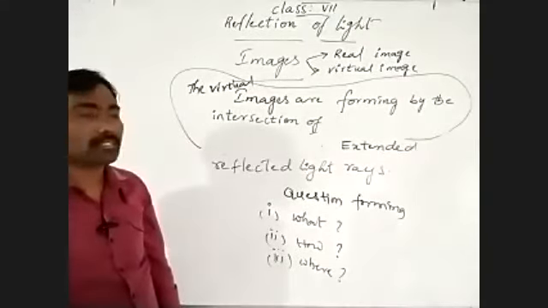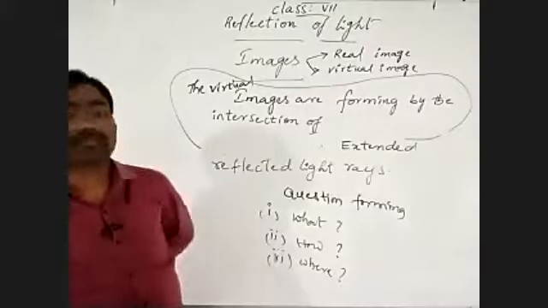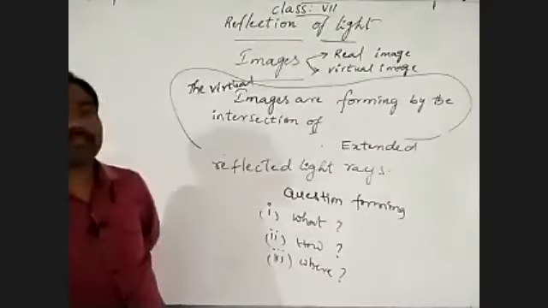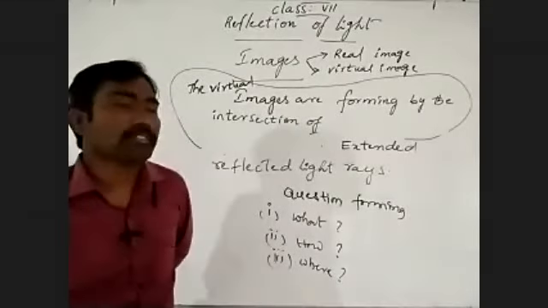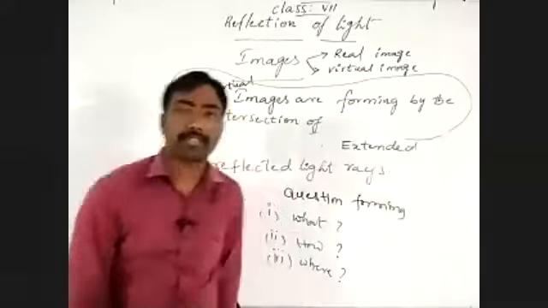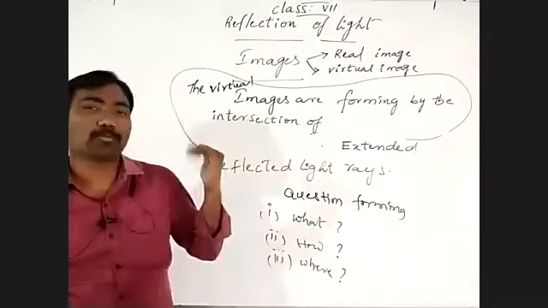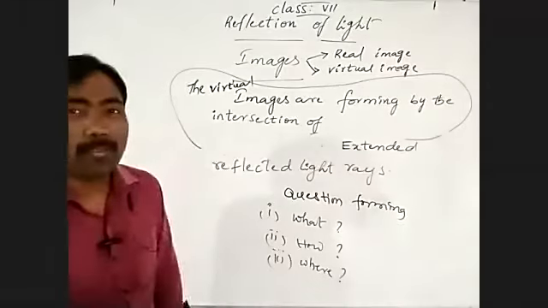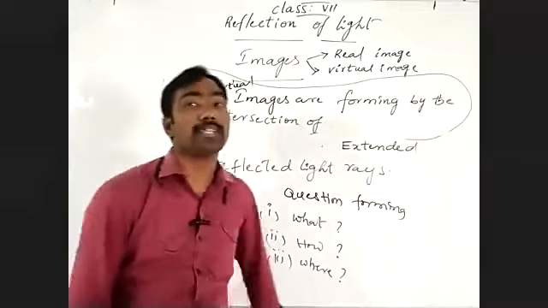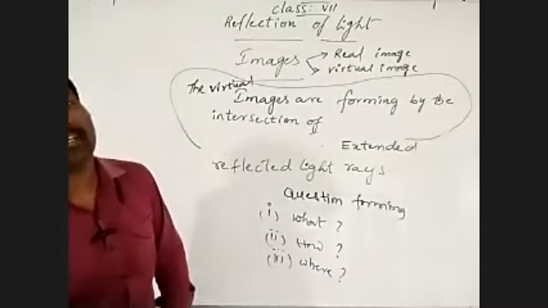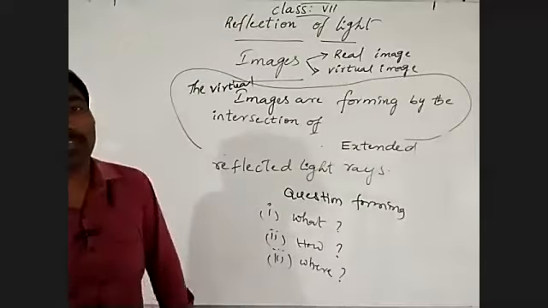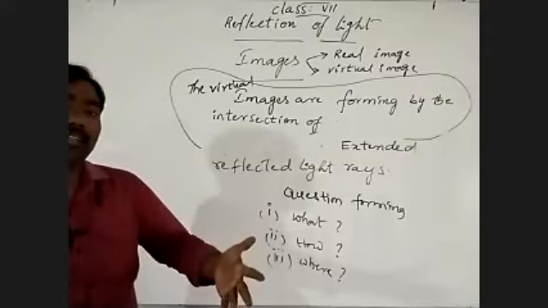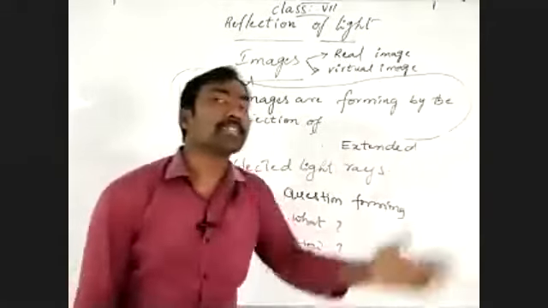Understand? The best example is when we are doing makeup on our face. When you are standing in front of the mirror, your image is visible where? On the mirror or inside the mirror?